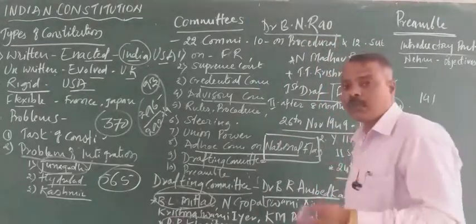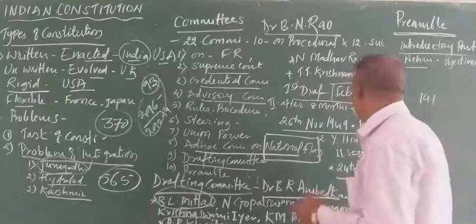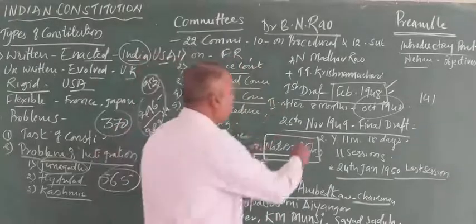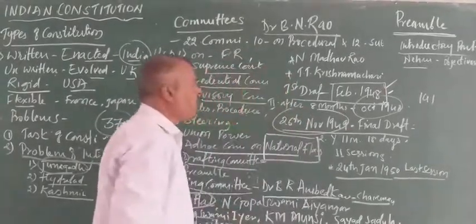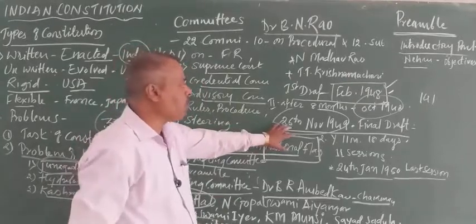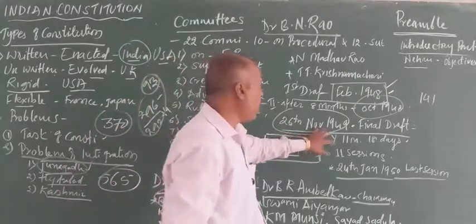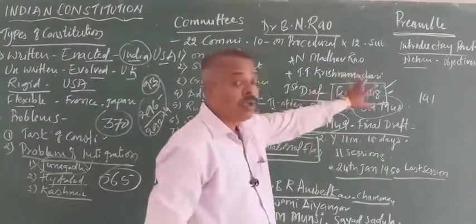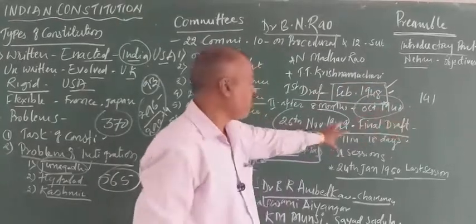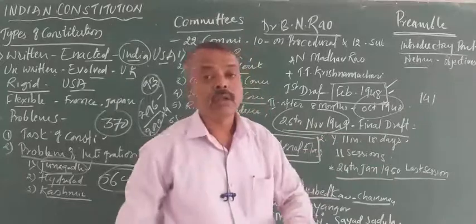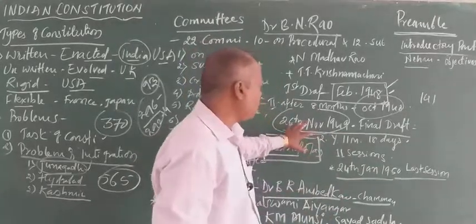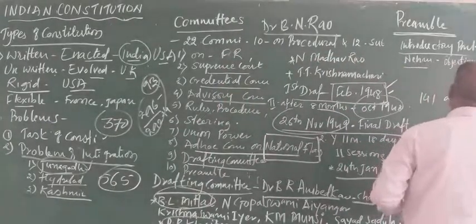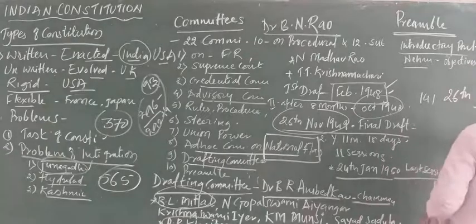Again the second draft was kept open for discussion, and after this the final draft was published on 26th November 1949, and this 26th November 1949 is a very historic day. On this day, the Drafting Committee submitted the final draft to the Constituent Assembly, and the Constituent Assembly brought it into practice on 26th January 1950.